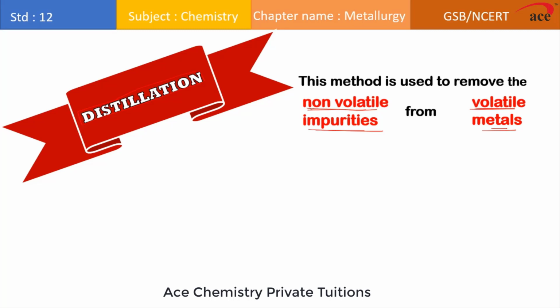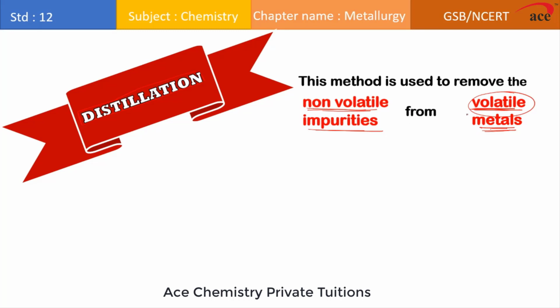So when you say any substance is non-volatile, it is very difficult to make its vapor, meaning its boiling point is very high. So in this case, the impurities which are associated with the metal will have a very high boiling point and they are very difficult to convert into the vapor form. And the metals which are associated with these impurities are volatile. It means the metal will have low melting and boiling point. So basically this method can be used for those metals which are volatile, meaning the metal which will have low melting and boiling point.